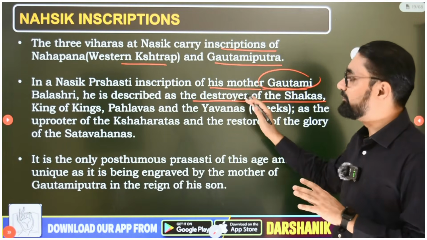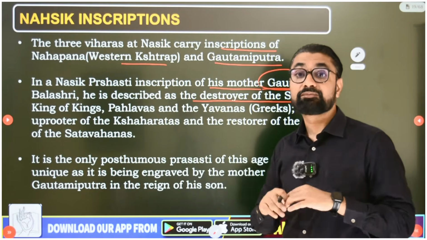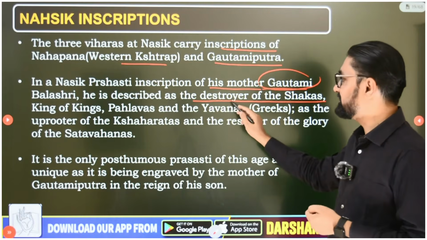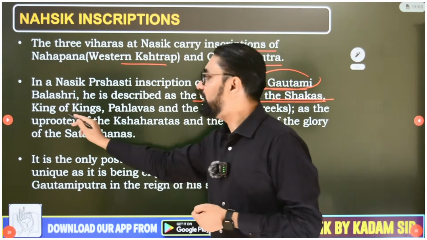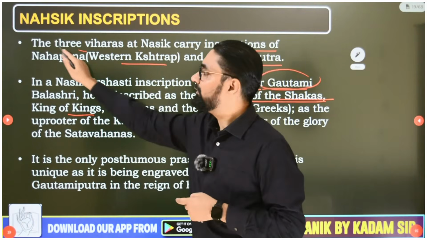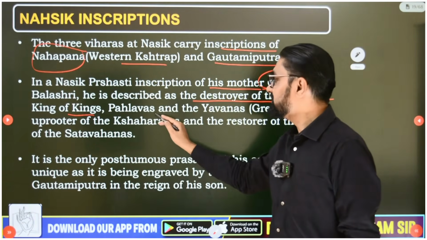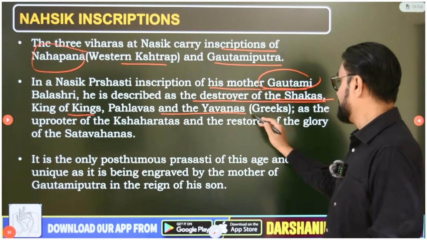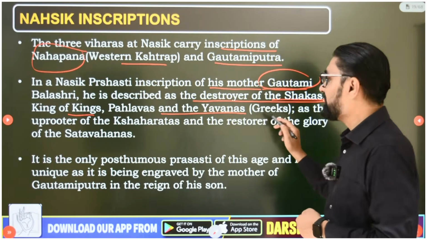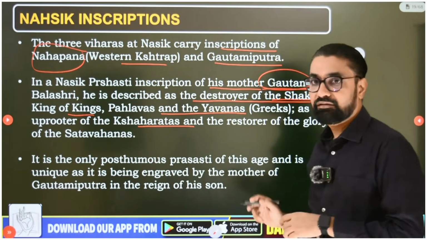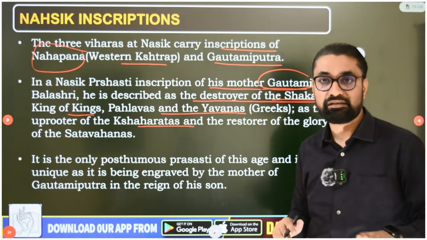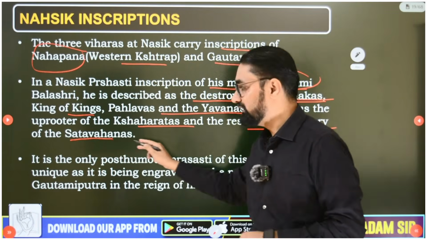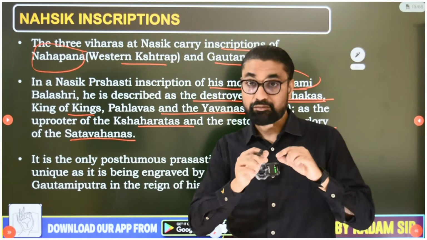In those Nashik inscriptions, Gautamiputra Satkarni was praised a lot, and that's why it is called a Prashasti inscription. It describes him as destroyer of the Shakas, meaning destroyer of Nahapana, king of kings, and destroyer of the Pallavas and Yavanas, that is Greeks, the Scythians, and as the uprooter of the Kshaharatas. He totally uprooted and finished the Kshatrap dynasty, their lineage. So uprooter of Kshaharatas and the restorer of the glory of the Satavahanas. Restorer of the glory of the Satavahanas means the Satavahanas must have lost their glory.